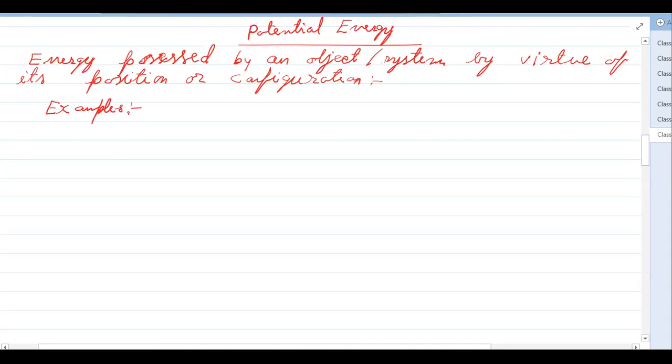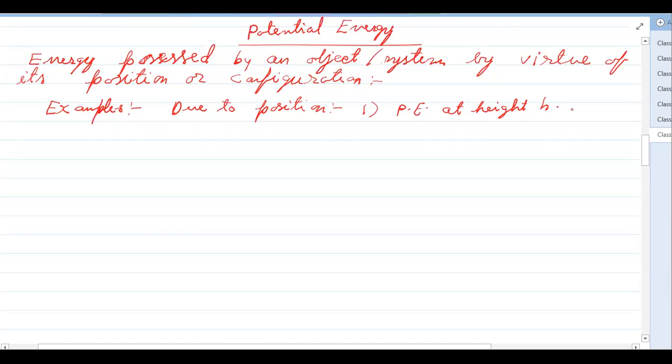Due to position, first we can write the potential energy of an object at height h. The potential energy of an object at some height h is mgh.